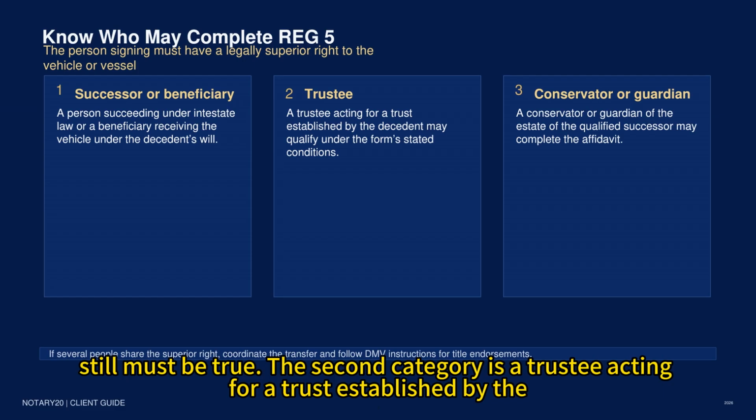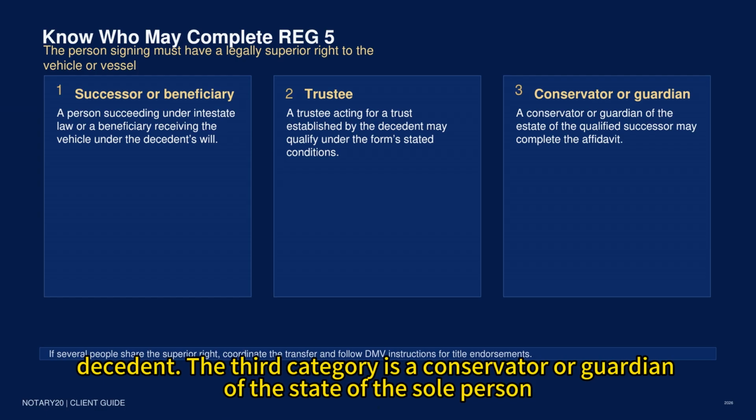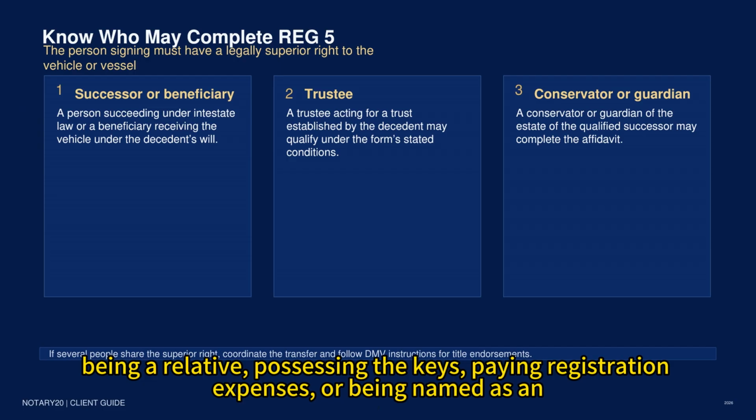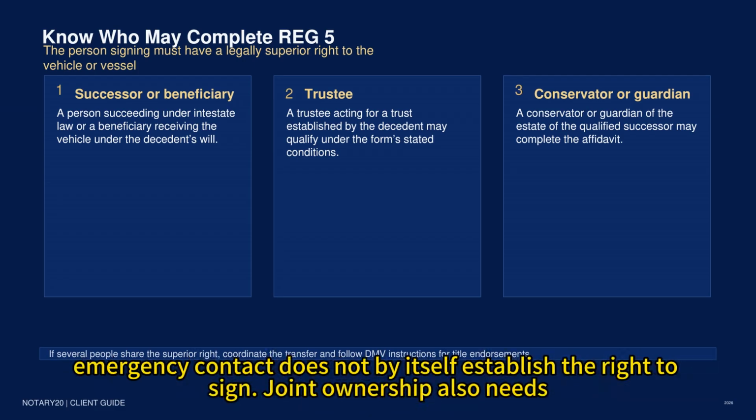The second category is a trustee acting for a trust established by the decedent. The third category is a conservator or guardian of the estate of the sole person or persons who succeeded to the property. These are legal roles, not informal descriptions. Being a relative, possessing the keys, paying registration expenses, or being named as an emergency contact does not by itself establish the right to sign.